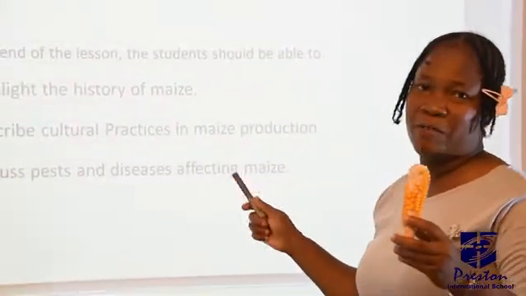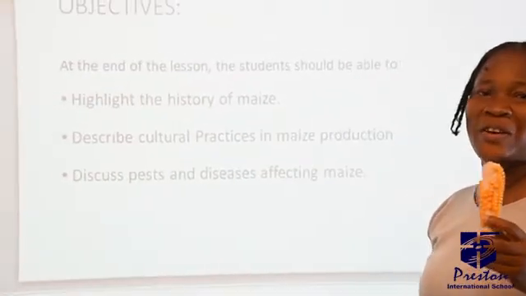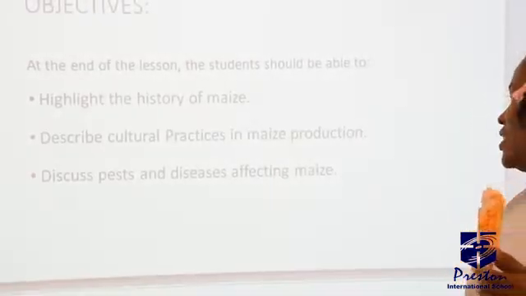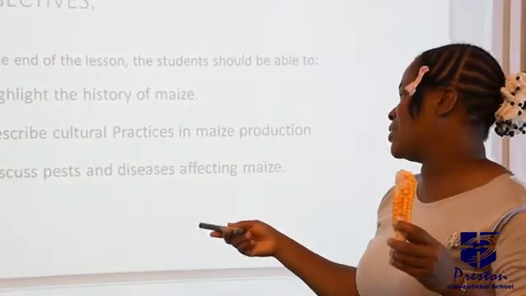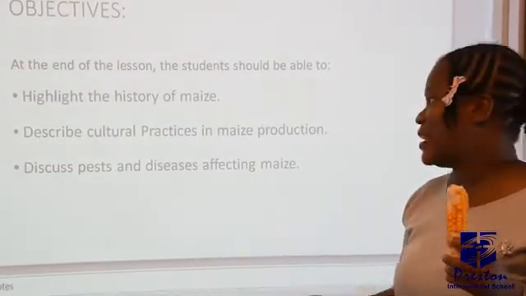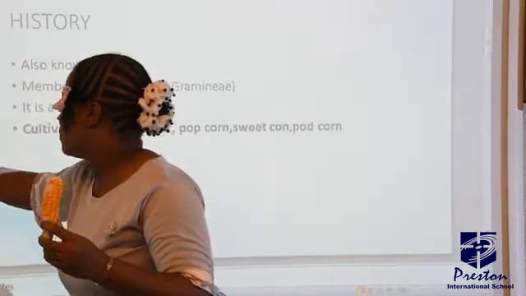The objective for this topic: we want to look at the history of maize. We want to describe the cultural practices in maize production, and then quickly discuss the pests and diseases affecting maize production. Now, let's look at the history.